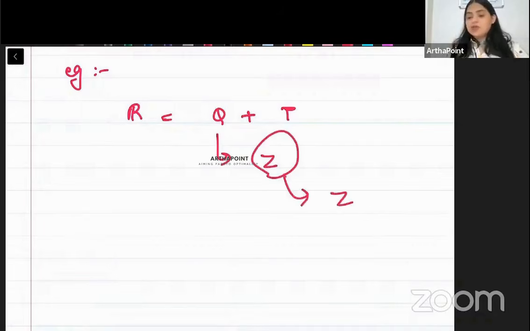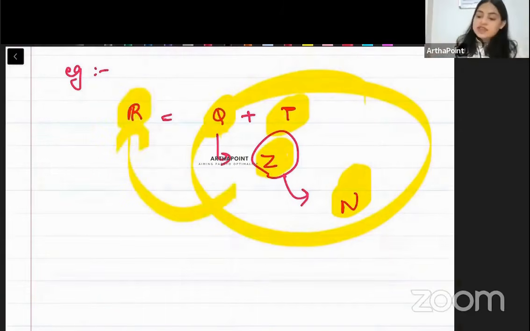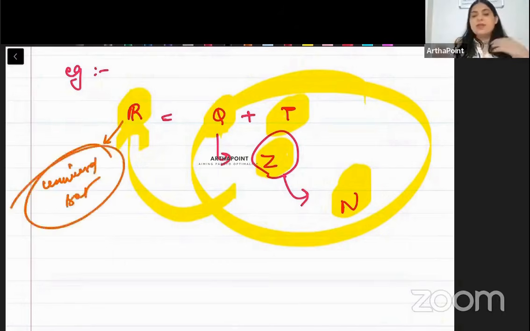Integers apne aap mein includes natural numbers. So koi bhi number ho, whether it is a natural number, integer, rational or irrational, ye saare hi number real toh honge hi honge. So real number is the biggest set. Are you getting it? So we can say that this real number set, the biggest set, is the universal set.